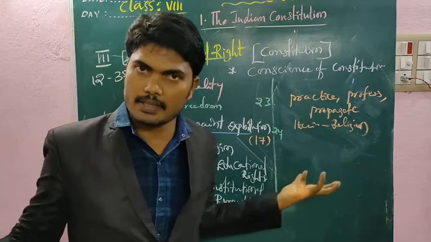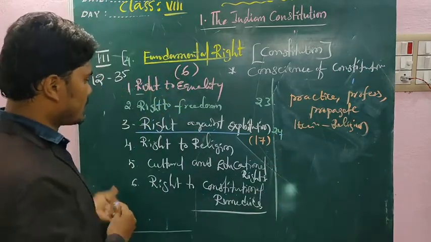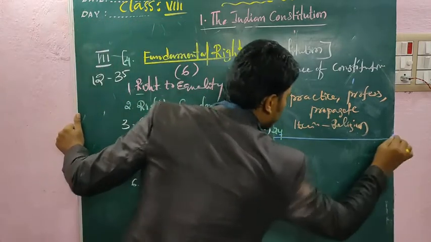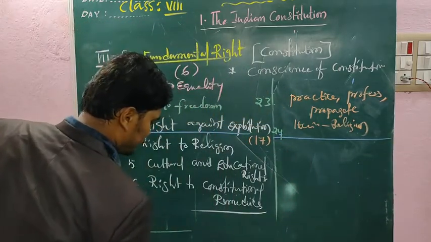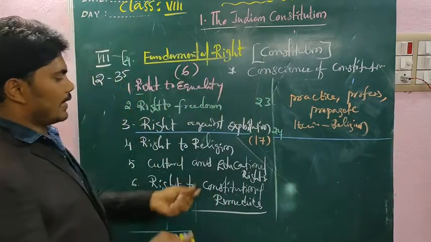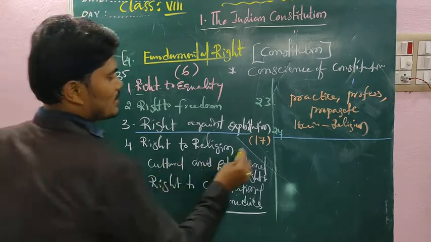It's their choice. Understand? And next one, right to cultural and educational rights.